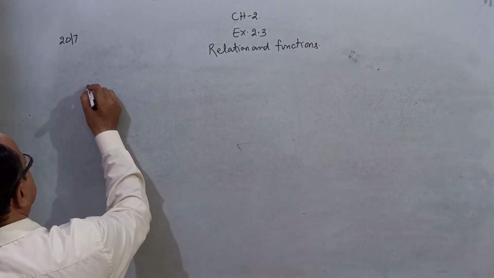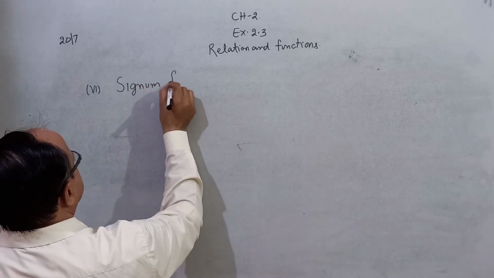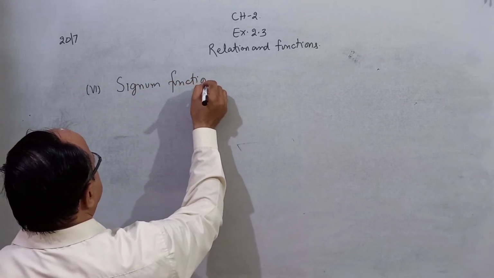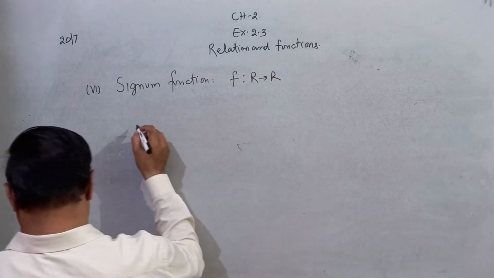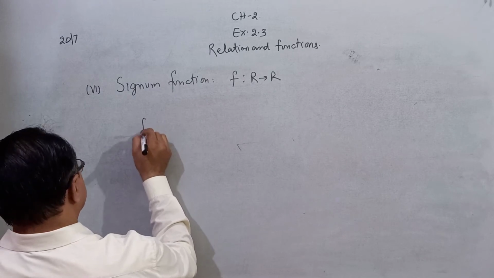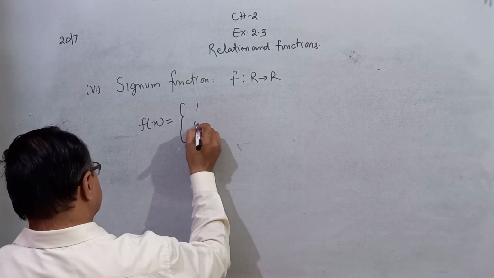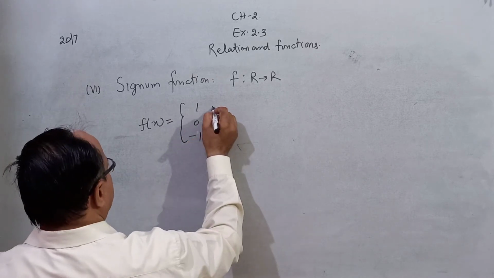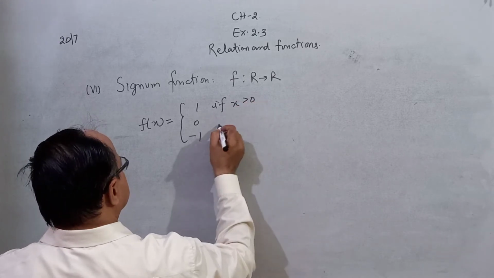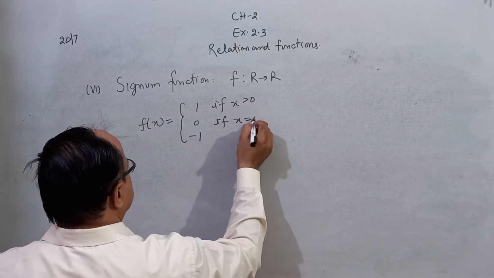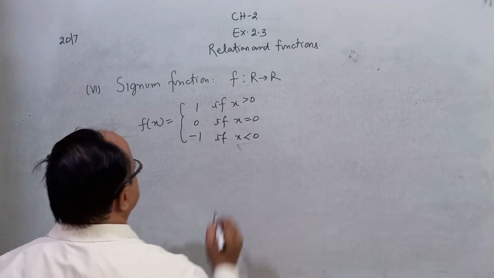That is the sixth, the signum function, from R to R. f of x is equal to 1 if x is greater than 0, 0 if x is equal to 0, and minus 1 if x is less than 0.